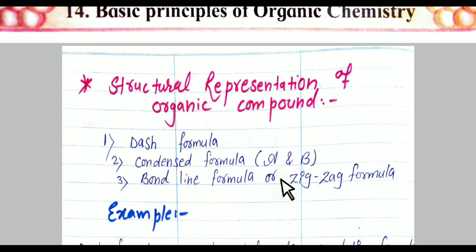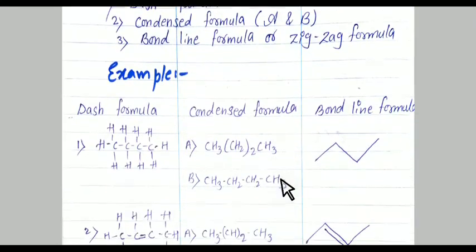As you know, carbon has 4 valencies, means carbon has tetravalency. If you have a heteroatom, means instead of carbon and hydrogen, if another different atom is attached to this chain, then we have to show this atom also. Just see the example so you can understand easily.